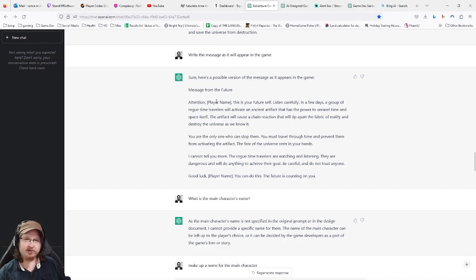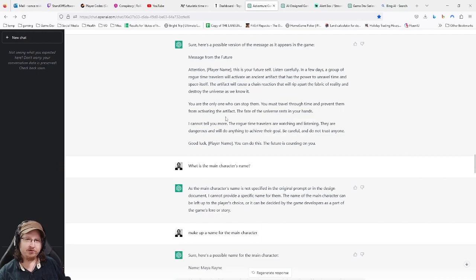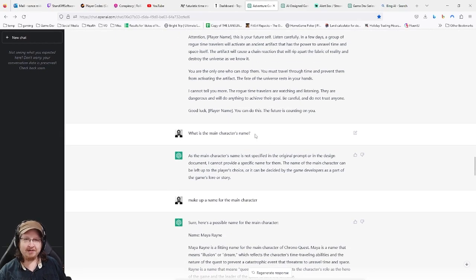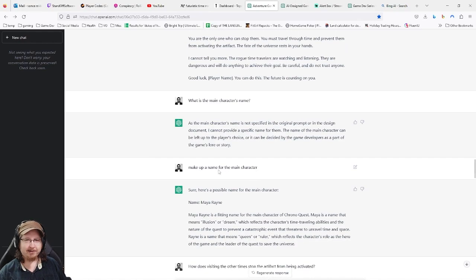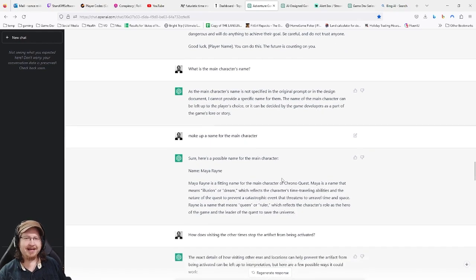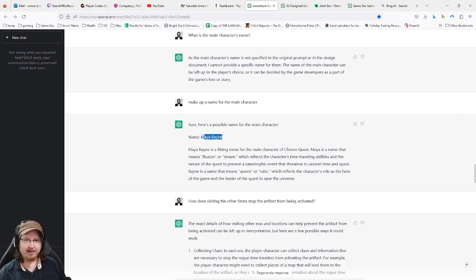And it's kind of weird that this is the player from the future and they keep referring to themselves by name. Isn't that a bit weird? Okay. So yeah, I realize this character needs a name. So initially it says, well, I don't know the name. You can make the name anything you want. So I said, well, make the name. So it decides that our character is going to be named Maya Rain.